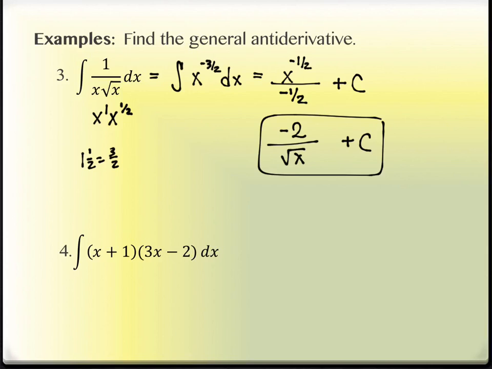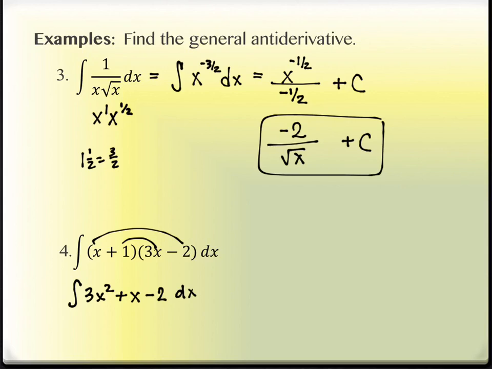Multiply it out and use our algebra skills that we talked about. Cool. So if we multiply this out, we're going to get 3x squared. Let's see, this is 3x and this is negative 2x, so that's positive x. And then at the end, I have negative 2. It's not a hard multiplication step. And at that point, it looks like the very first one that we did, and a little bit of the second one.